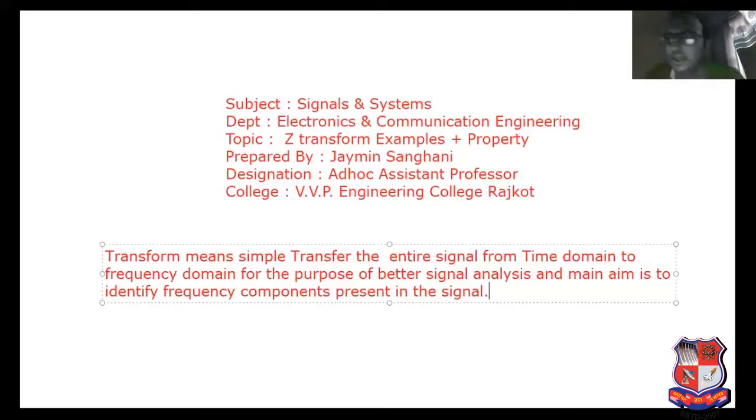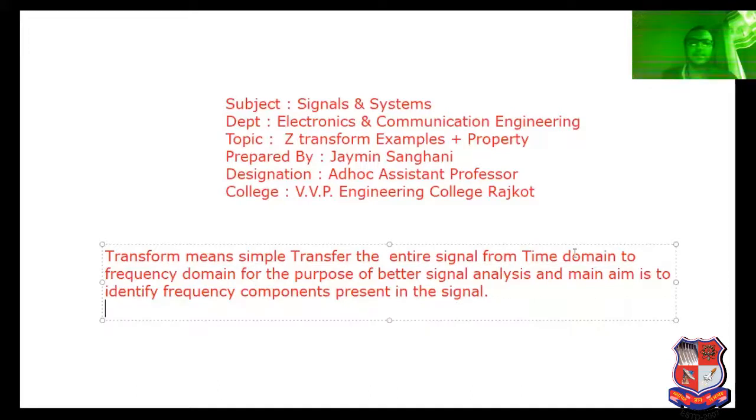Whatever lecture I am delivering, or whatever information we can get from a microphone, or from speech, it consists of an electrical signal. So it is required to transform this electrical signal from time domain to frequency domain to identify what the actual components present in the signal are. The actual frequency components can be identified with the help of Z transform. So that is the advantage of Z transform.